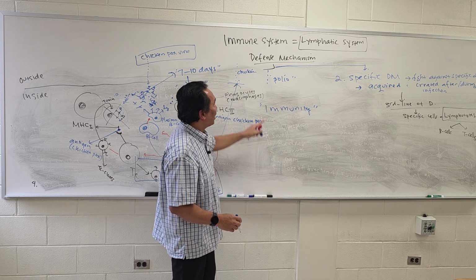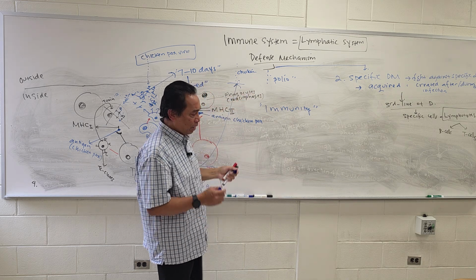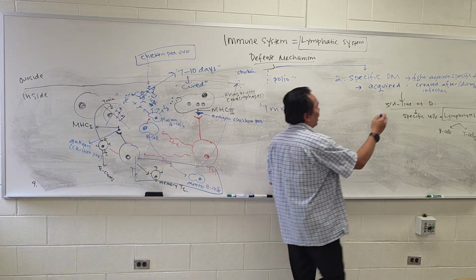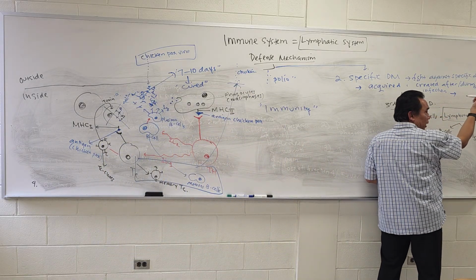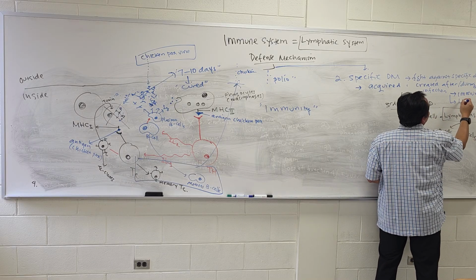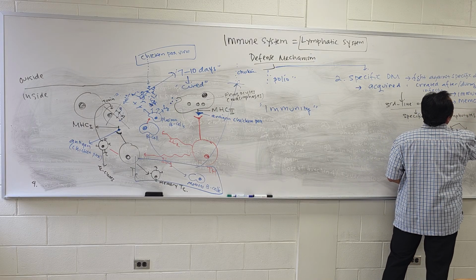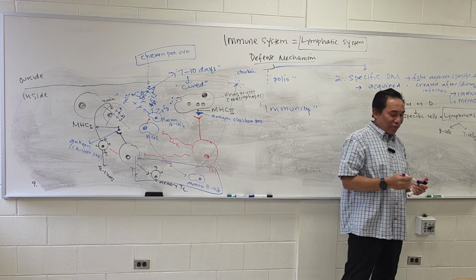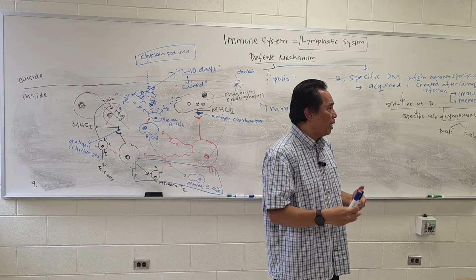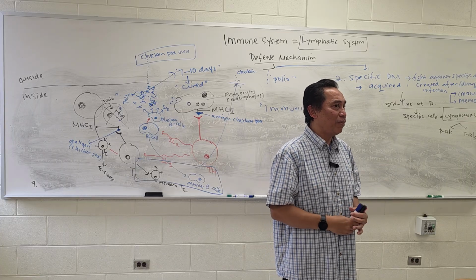So that's what we call the specific, because they are very specific to a specific disease, and this specific defense will make us become immune because it has memory. It causes us to have the immunity against that specific disease.